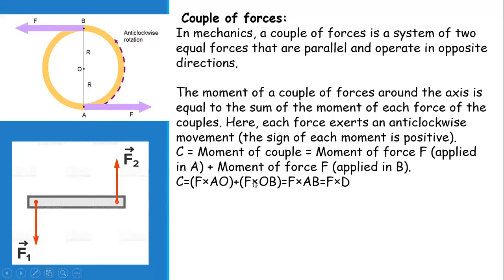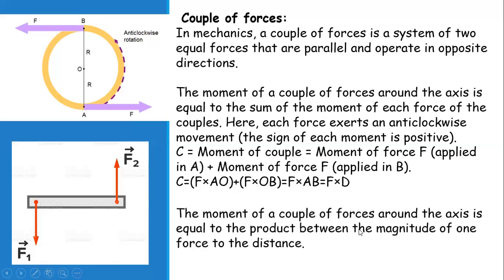If you see that F is equal in magnitude, the force value is the same, so we can take F common, and we are left with AO plus OB. The addition of OA and OB will give me the whole line AB. So I can simply write the moment of couple as F into AB, or F into D, that is, force into the perpendicular distance between the two forces.